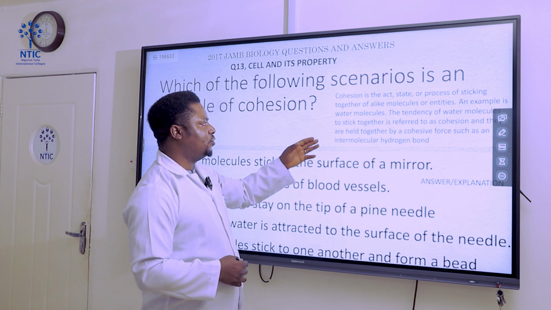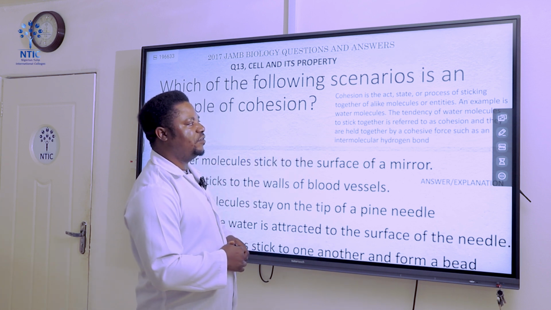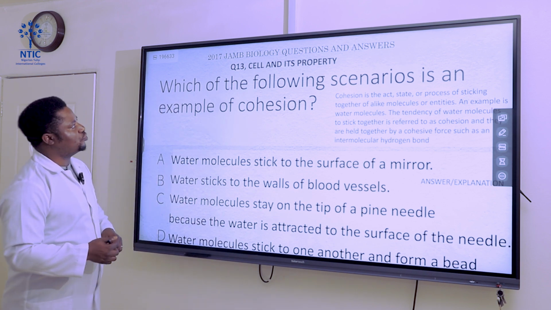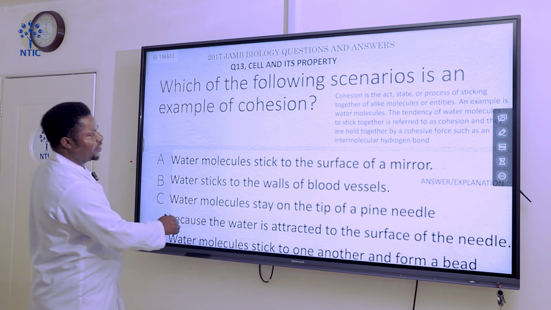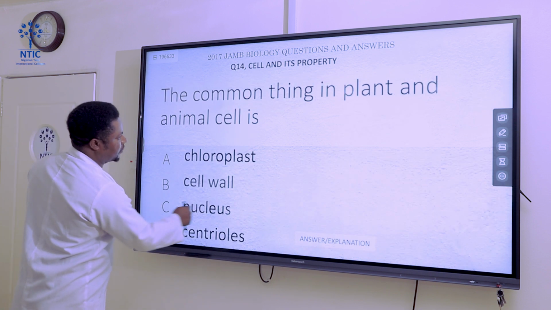An example of water molecules, okay? Now we said the tendency of water molecules to stick together is referred to as cohesion. Yes, that is the tendency of water molecules to stick together. So the correct answer to this is D. D is our correct answer.